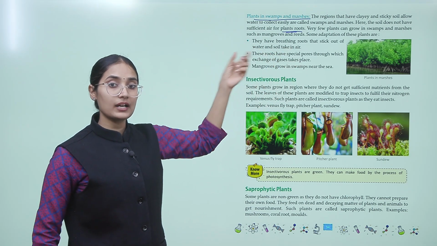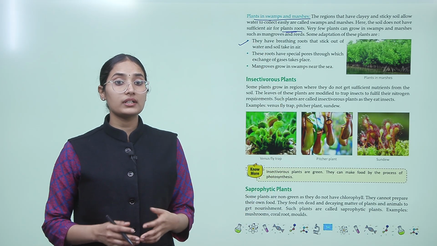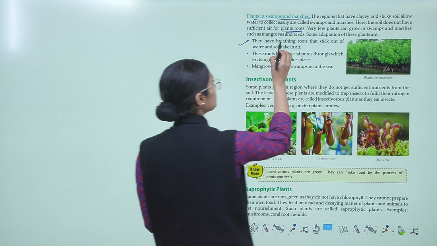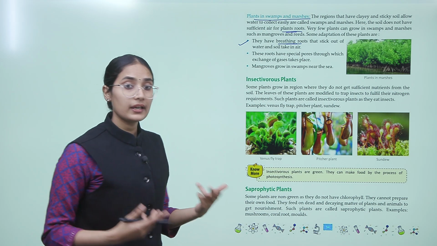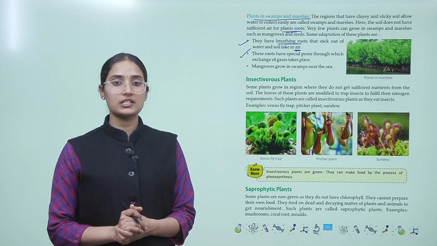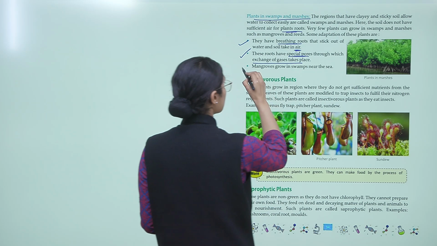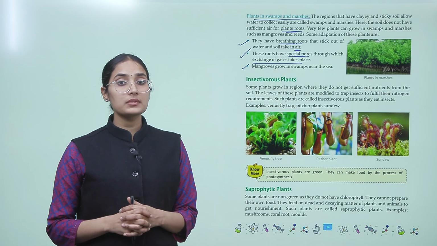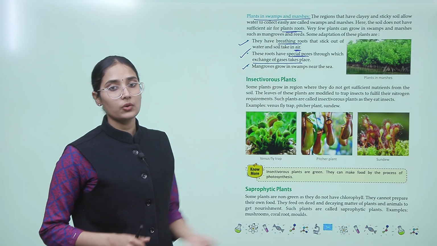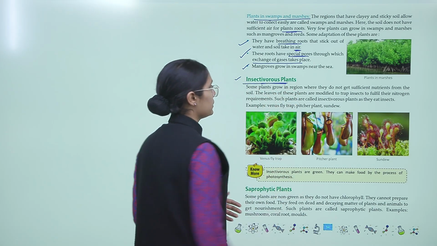The plants that grow here have certain adaptations. So they have breathing roots, okay, that stick out of water and soil to take in air. These roots have special pores through which exchange of gases takes place. And mangroves grow in swamps near the sea, okay. So in these areas mangroves grow, especially near the sea. Now let's talk about the insectivorous plant.